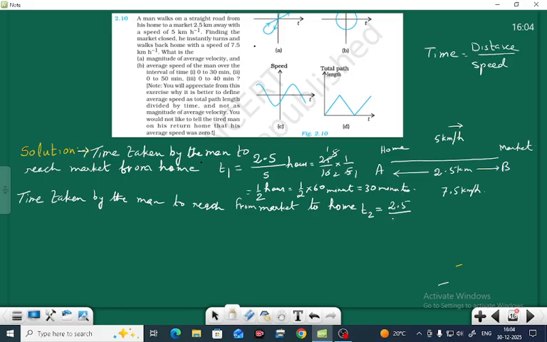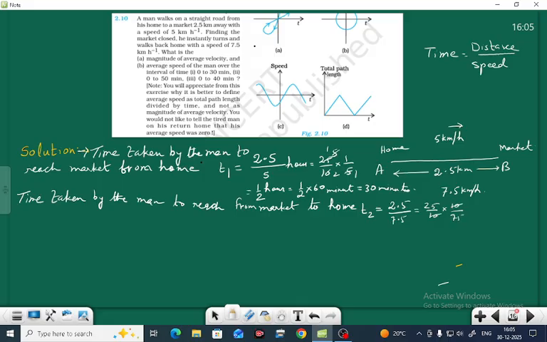So T2 is 2.5 by 7.5, which is 25 by 10 into 10 by 75.